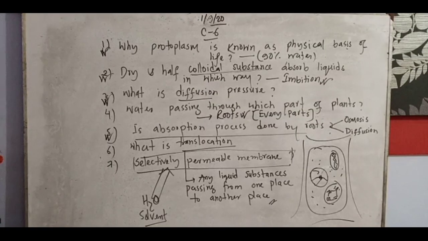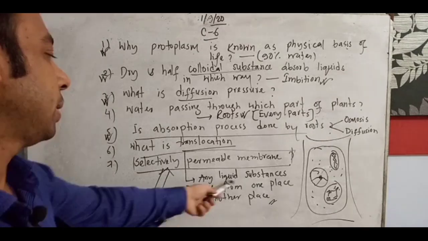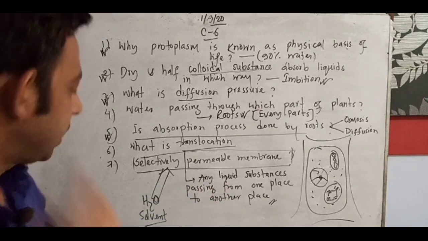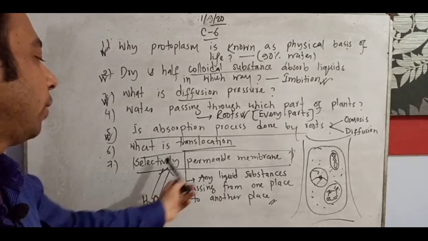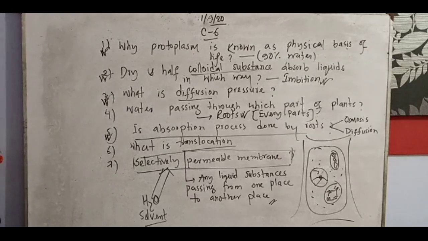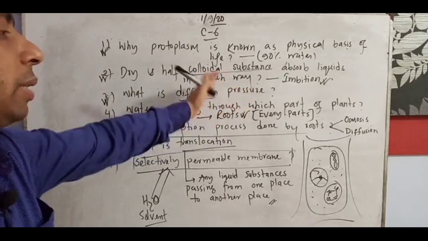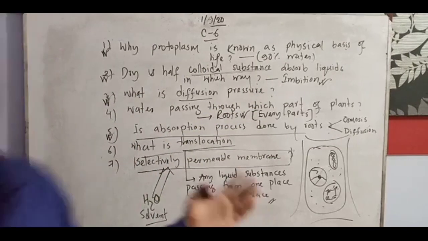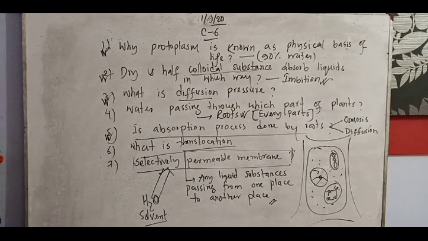So I hope translocation is clear: any liquid substance passing from one place to another place, and water is the solvent. Water, the solvent, can pass through the selectively permeable membrane. Now review: protoplasm is known as the physical basis of all cellular organisms, with 90% water, since water is called life. Dry and half colloidal substances absorb liquid in which way? Imbibition process. What is the diffusion process?